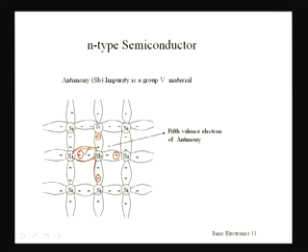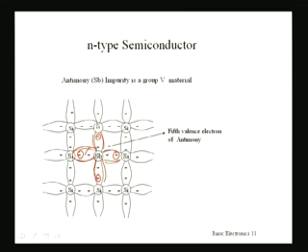These covalent bonds will be completed: 4 and 4, 8 electrons are there, so the covalent bonds will be completed. But then 1 electron is in excess, that is, it is extra. This 5th electron is donated by the antimony atom. This 5th electron is free and can take part in conduction easily. That is why the antimony is called a donor of 1 electron. So it is an excess of 1 electron which is negatively charged. So this is called an N-type semiconductor.